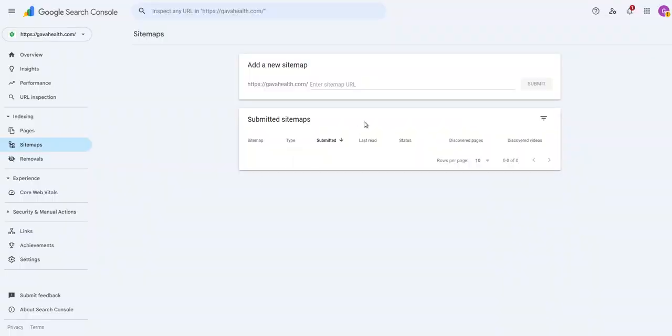Right, we're going to do our manual indexing one by one. So with that sitemap file that we've downloaded, I now need to upload that sitemap file onto the root folder of the website. So I'm going to quickly do that.